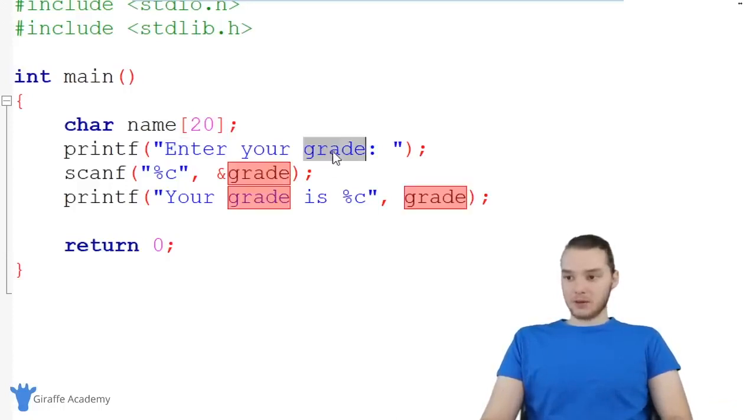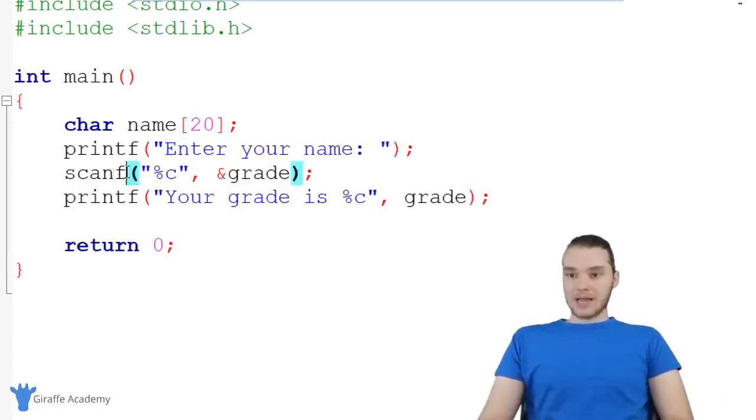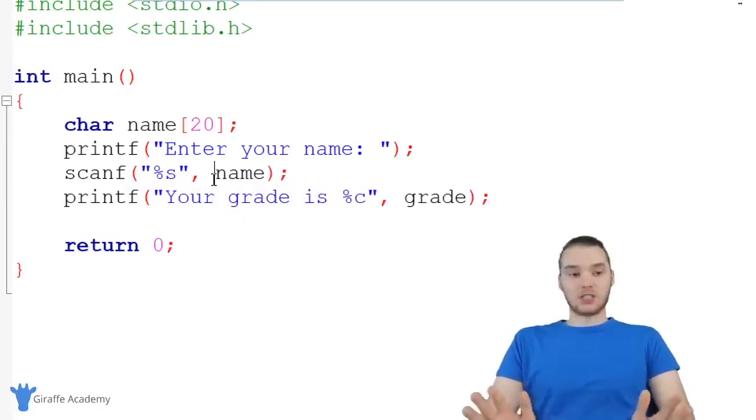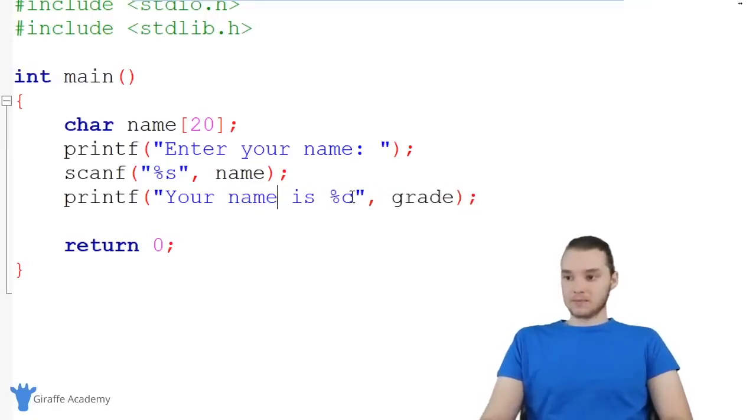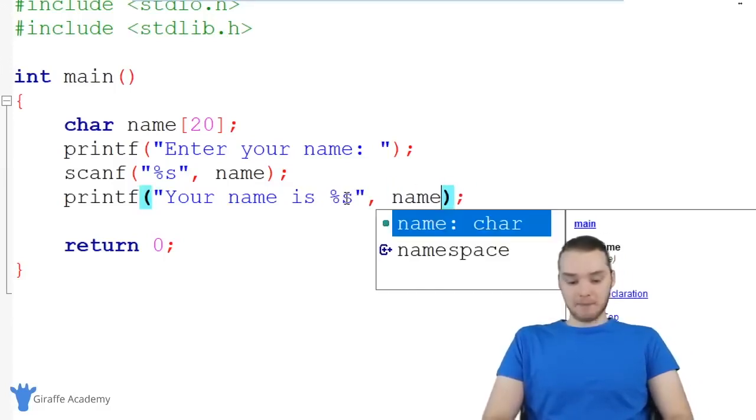So down here, we'll just say enter your name. And I can use scanf in order to get input in the form of a string, but instead of saying %c, I'm just going to say %s. And over here, instead of saying ampersand grade, I'm just going to type out the name of the string of characters. So I don't actually need this ampersand here. I can just specify the name of the string. So down here it says printf your grade is, and actually let's just say your name is, and we'll just say %s. And then over here we can print out the name.